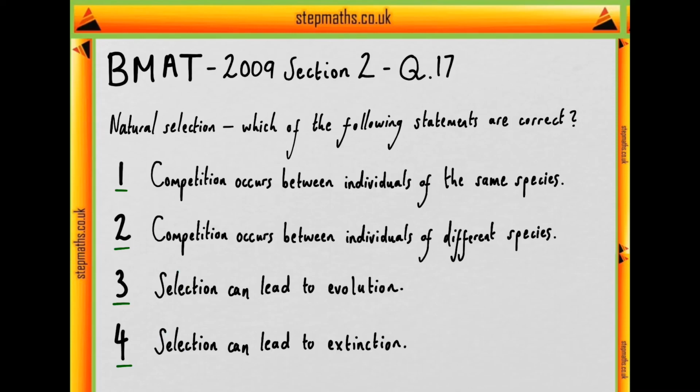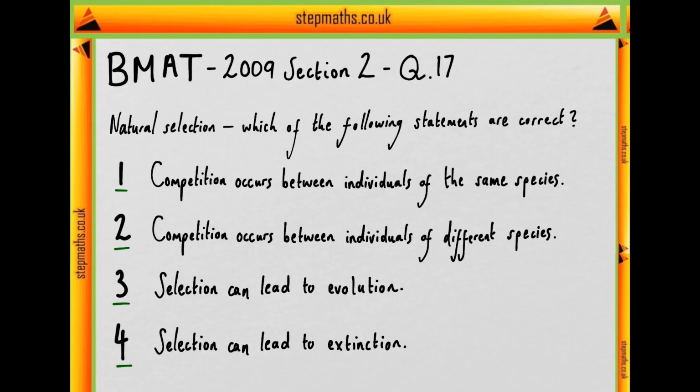We'll start with the first one, which says that competition occurs between individuals of the same species. Now, is this a part of natural selection? Well, natural selection means that within nature there are a number of selection pressures which lead to organisms that are better adapted surviving to a reproductive age, having more of the genetic material transferred to the next generation, and therefore eventually sculpting the gene pool of the species and perhaps even leading to speciation.